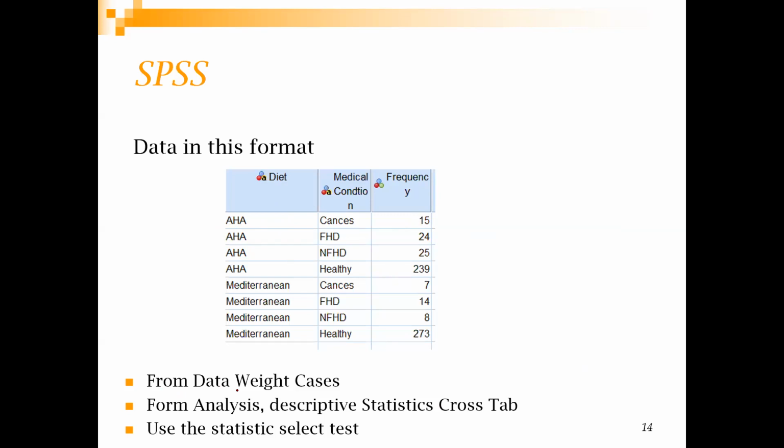Again, from Data you choose the Weight Cases option, and then from Analyze you go to Descriptive Statistics and Crosstabs, and then you do the chi-square. However, when you are doing the crosstab, there will be an option called Statistics where you will have to select chi-square. So this is how you can do both the chi-square tests.